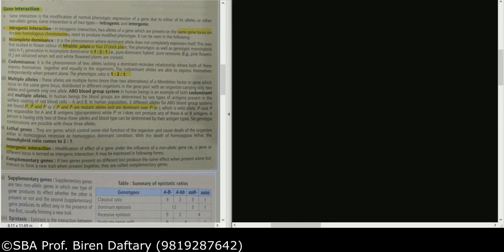In simple words, lethal genes are the genes which, when present in homozygous condition, cause death of the organism. Suppose there are two alleles, capital A and small a, of the gene A, and capital A is a lethal gene.